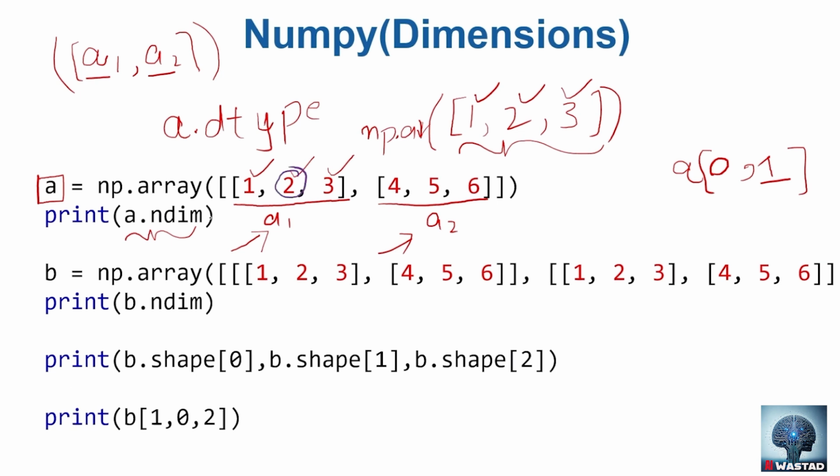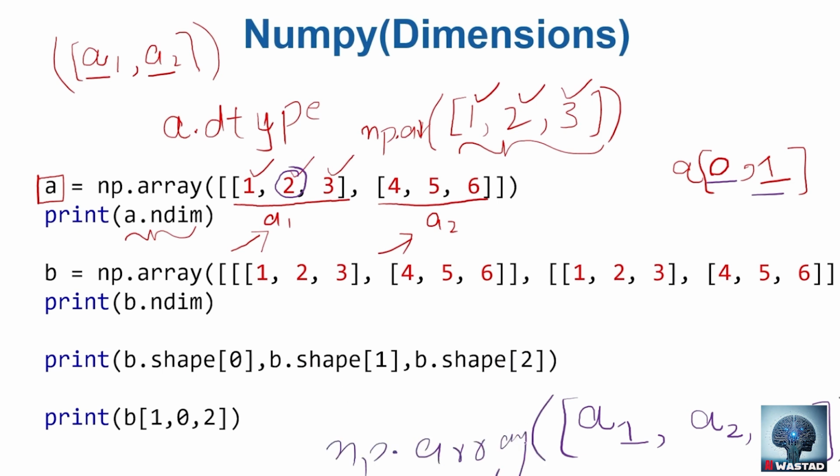So, very loosely speaking, the total number of indices required to access an element inside the array is called the dimension of the array, and ndim describes this property. Consider a two-dimensional array A1, another two-dimensional array A2, and another A3, and an array of these two-dimensional arrays with np.array.